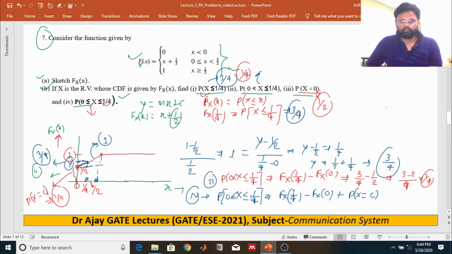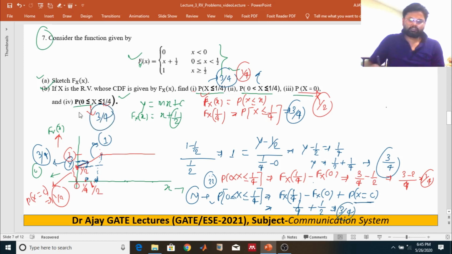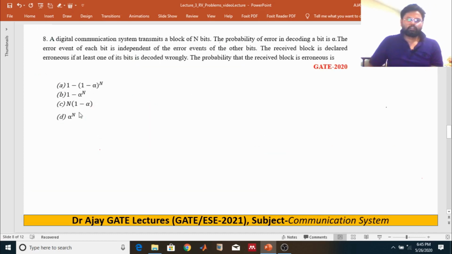Just add those values. That means 1 by 4 plus half, which is 3 by 4. This is your answer.